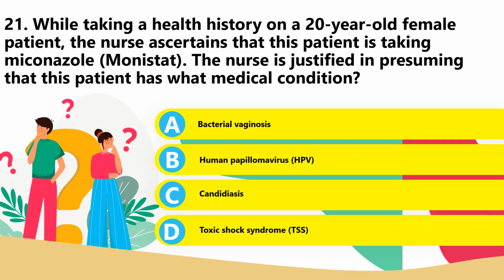Of course, candidiasis is a fungal infection or yeast infection caused by strains of Candida, and miconazole is an antifungal medication used in the treatment of candidiasis. This agent is inserted in the vagina with an applicator at bedtime and may be applied to the vulval area for pruritus. Bacterial vaginosis, HPV, and toxic shock syndrome are not treated by Monistat.